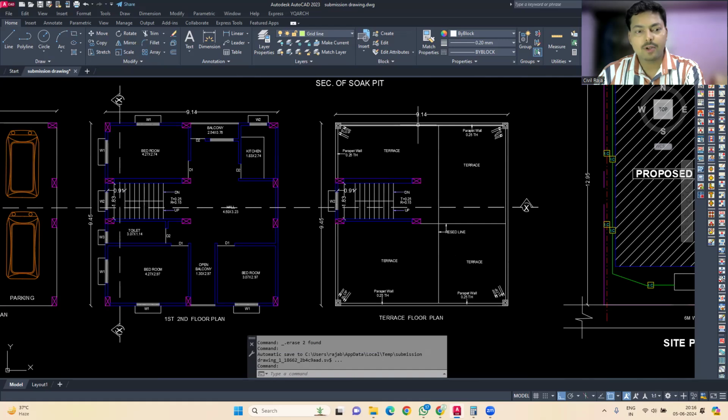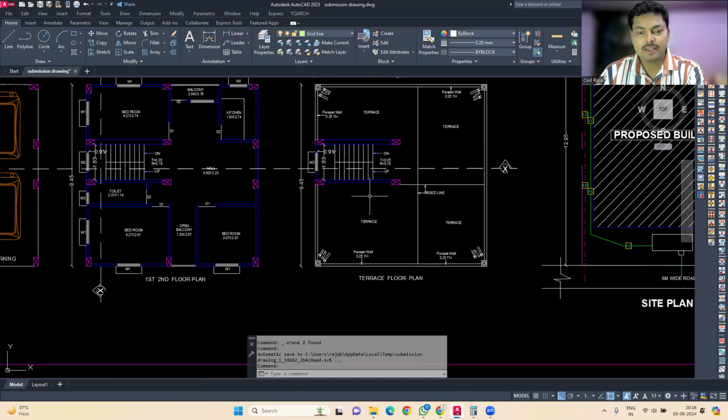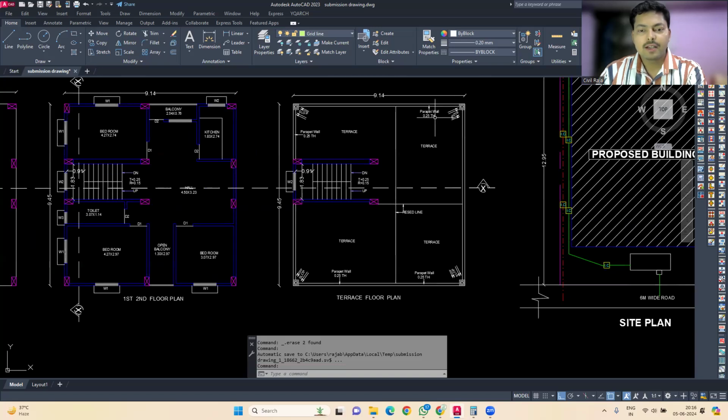Okay, so on the terrace floor plan, what do you have to show? We have to show in which direction you are placing the slopes, so that whenever it rains or water is flooded on the terrace, it is clear from where it will come out. You can see this plan is showing the terrace with four holes at all four corners of the building. But normally when we construct the building, we try to keep the slope in one direction. Okay, that is easier to keep.